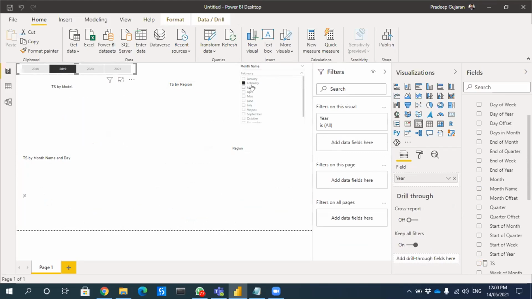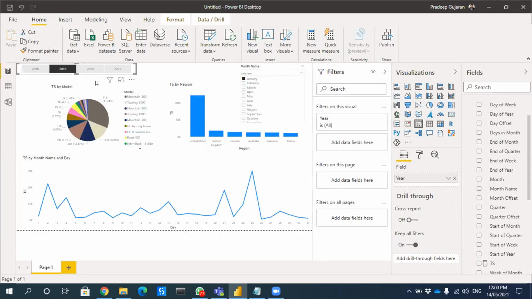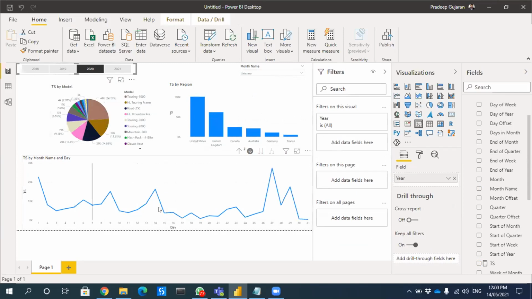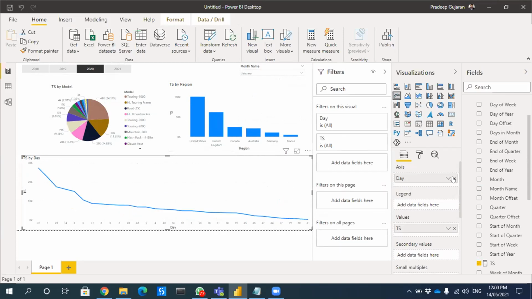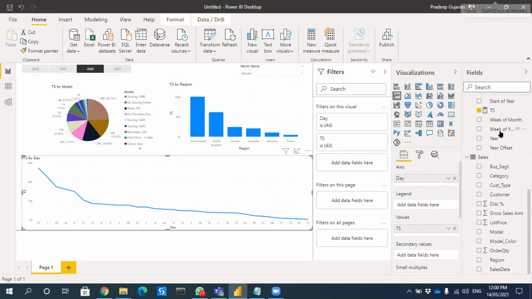There is no data for March. 2019, 2020, 1, 2, 3, 4, 5. Month name is January.